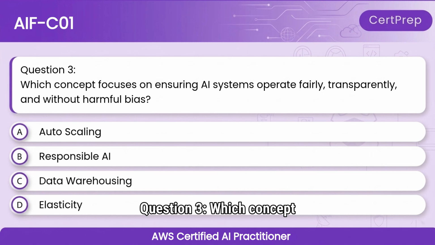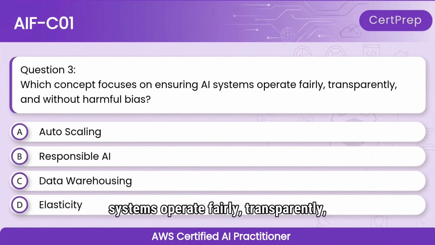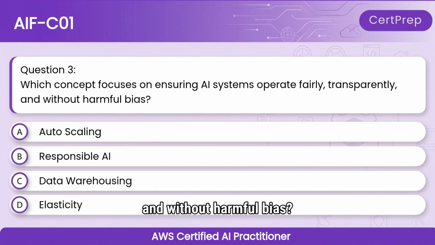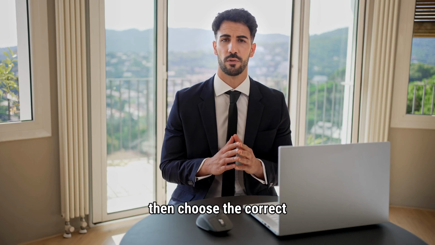Question 3. Which concept focuses on ensuring AI systems operate fairly, transparently, and without harmful bias? A. Autoscaling. B. Responsible AI. C. Data warehousing. D. Elasticity. Pause for 5 seconds, then choose the correct answer.